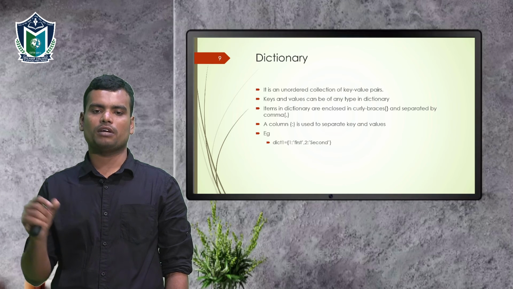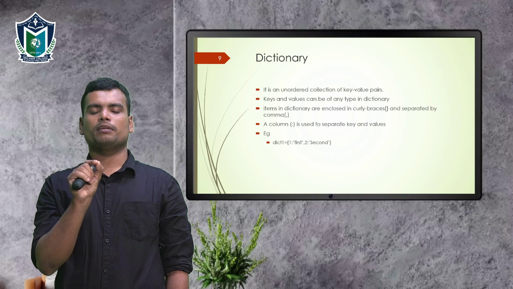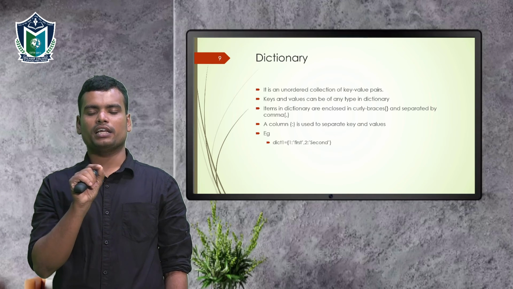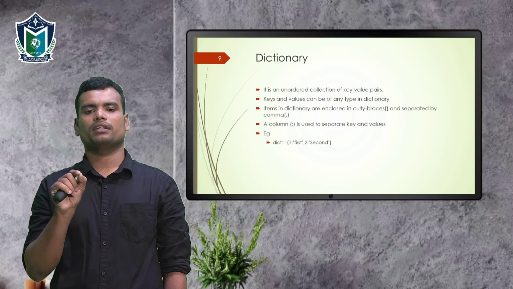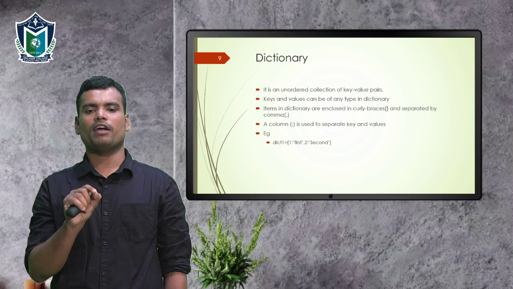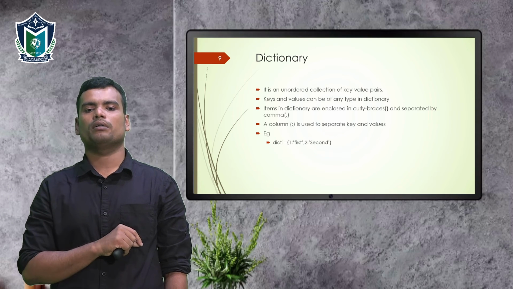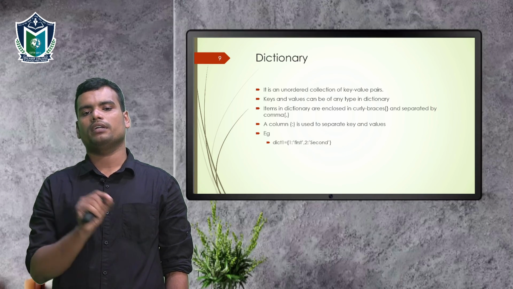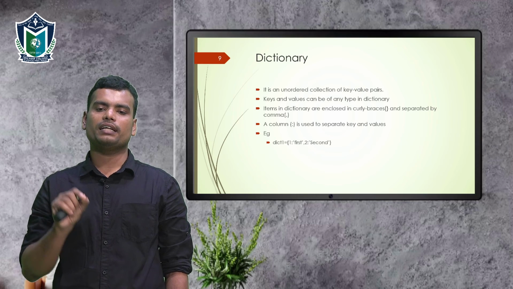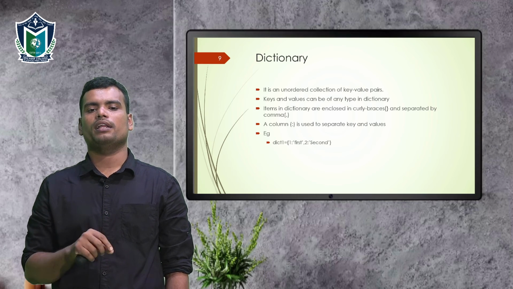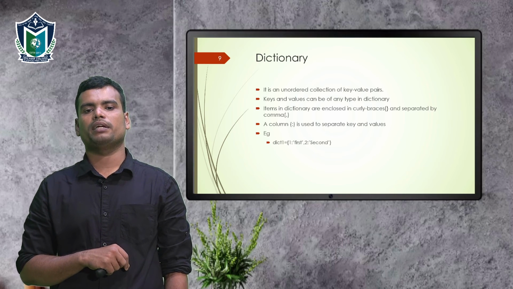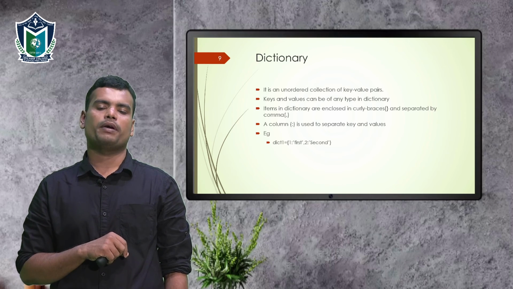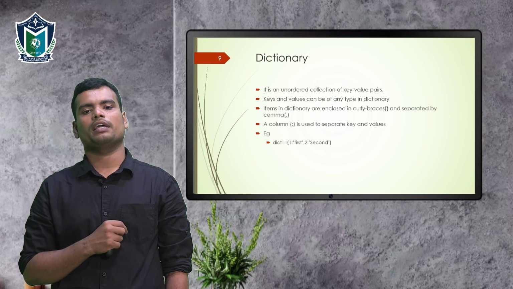Likewise, I start with curly brackets: a dictionary named A equals curly brackets, then 1, colon, key, colon, value ABC, and then we separate the elements by a comma. Likewise, we can include many elements in a dictionary. It is mainly used for key value pairs, or used to save a pair of data.